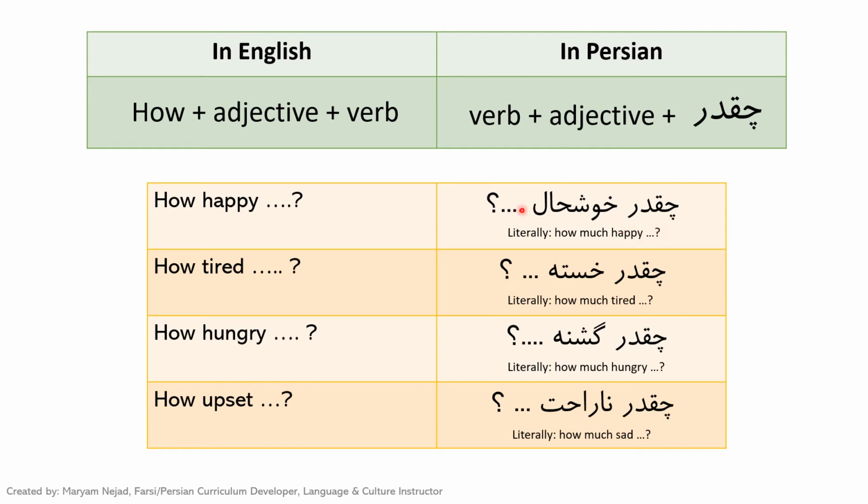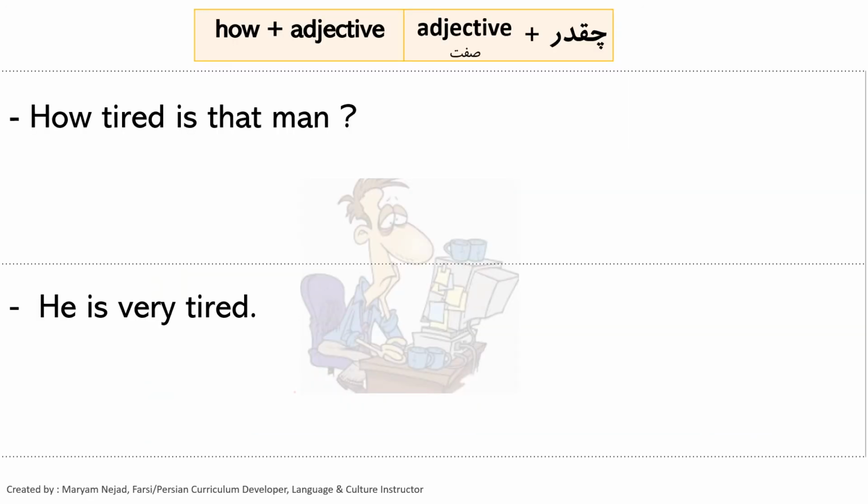So basically we are asking something like how much happy are you or how much tired are you. All right, we are going to take a look at a few examples now. We have an example here. We want to say how tired is that man. So tired is خسته and man is مرد. And again, in English, the interrogative how is used, but in Farsi, how much is used, چقدر.